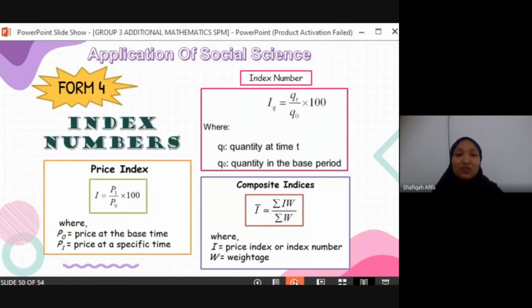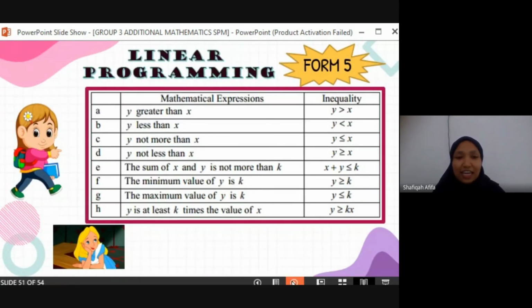In Form 4, the student will learn about index number, the price index, and also the composite indices. Next. And in Form 5, the student will learn about linear programming. In this linear programming, the student will learn more about how to form inequalities from the information given. As an example, you can see the mathematical expression like y greater than x. So the student will learn how to form it in inequality form.